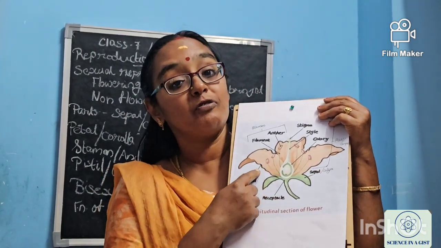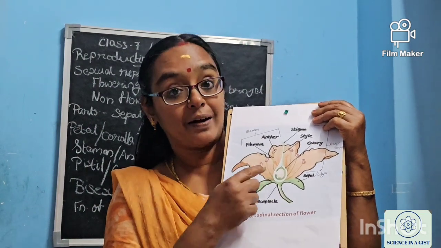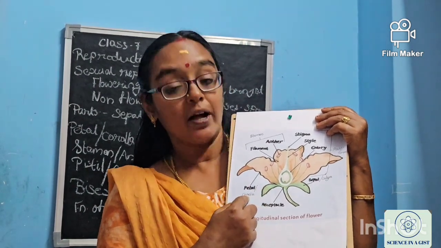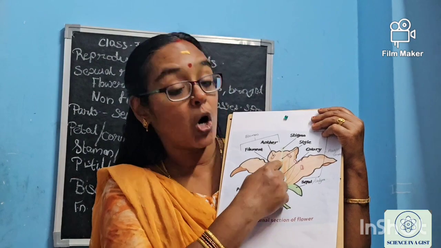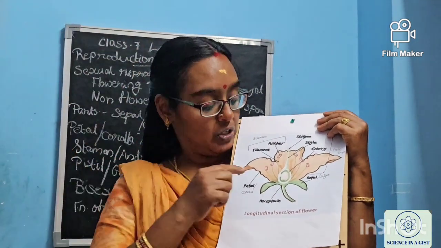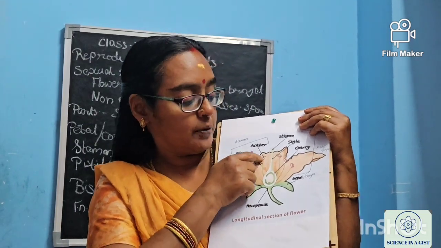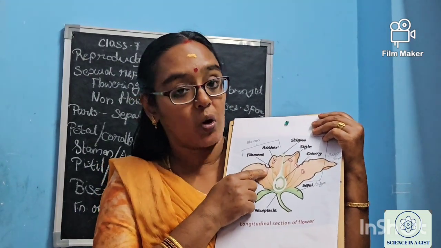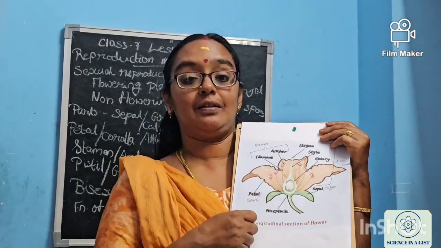Then the flowery part, the much bigger part is called petal or corolla. Then there is a long tube-like part, and there will be structures in the sides. These small structures are called what, ma? This is called the stamen.